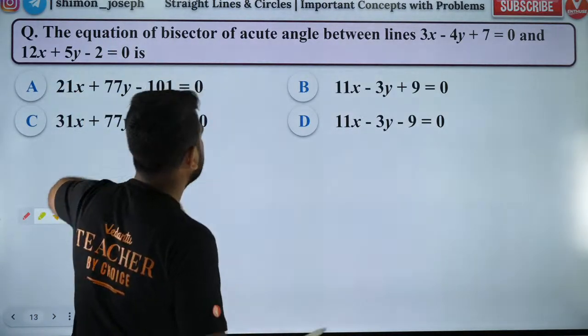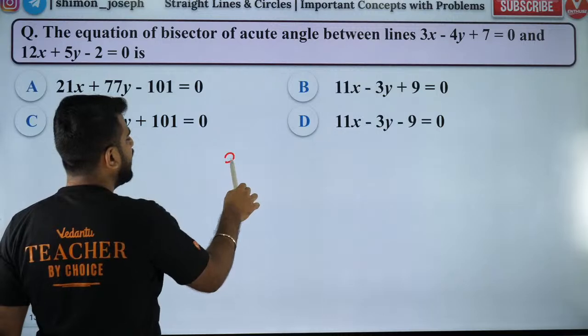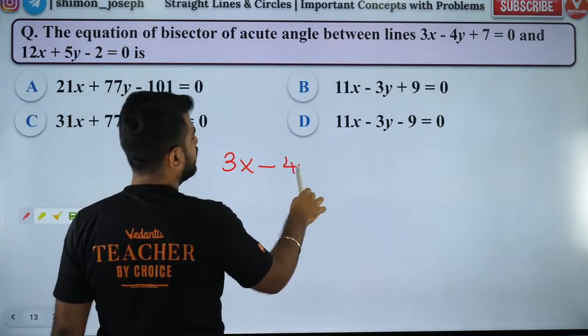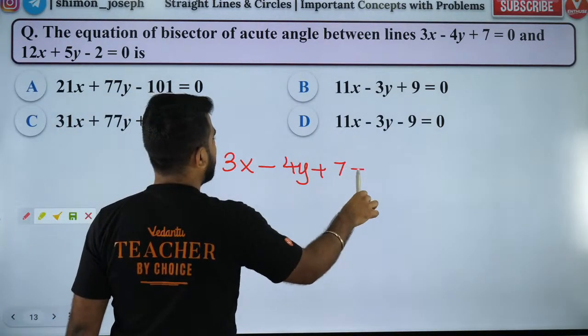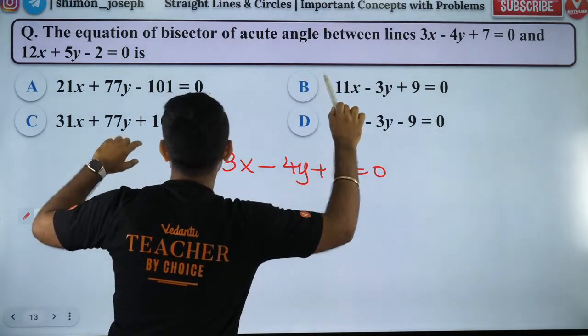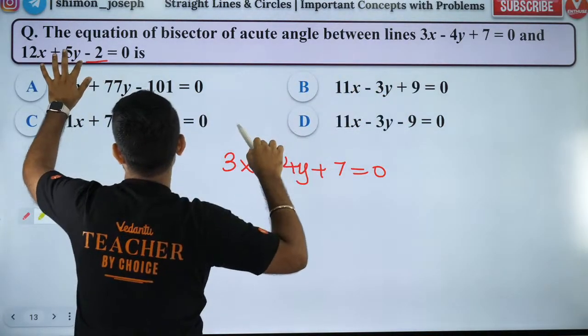Okay. So first of all, people, are both the lines having constant terms positive? No. First one is okay. Second one is not.